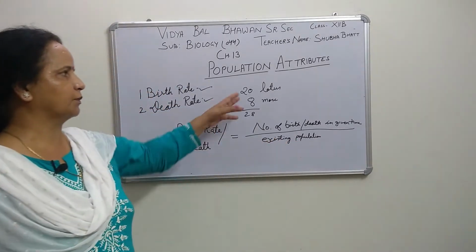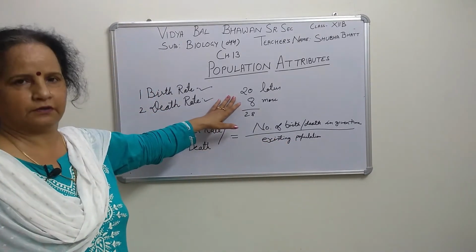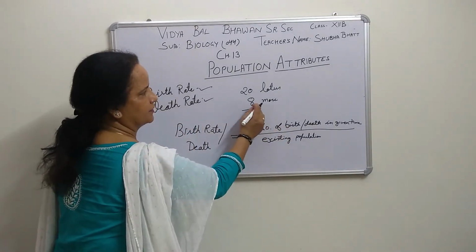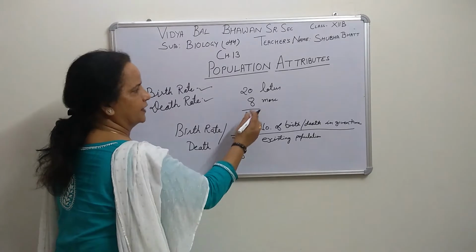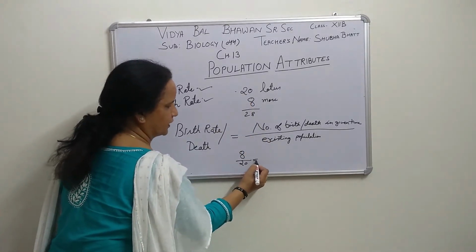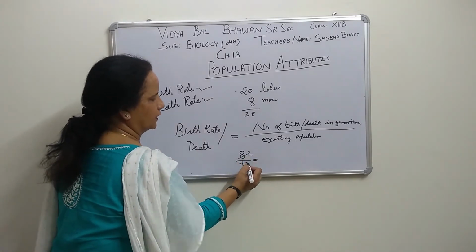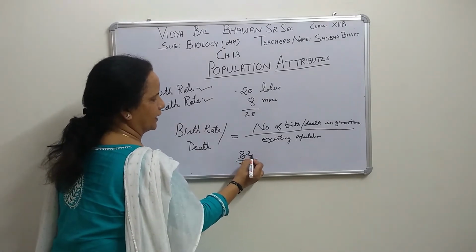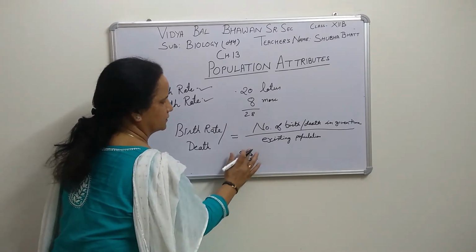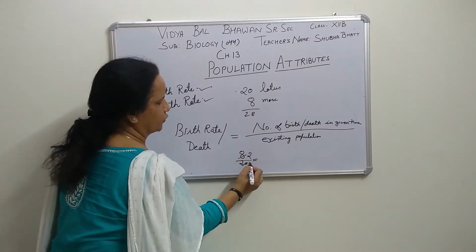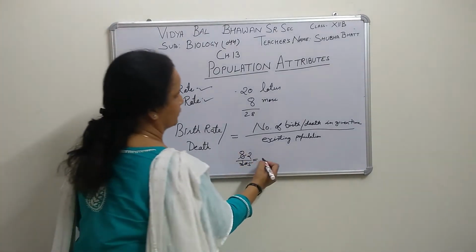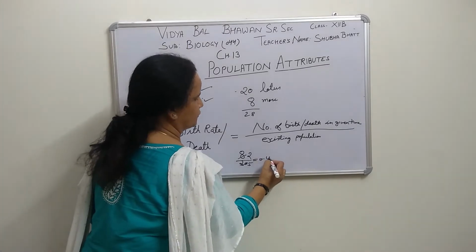So now I talk about the period, I have told 1 week maybe. So now the number of births means 8, and the existing population is 20. So we can find out here: 8 upon 20, which is 2 upon 5, then again we will divide it, so what we will get is 0.4.